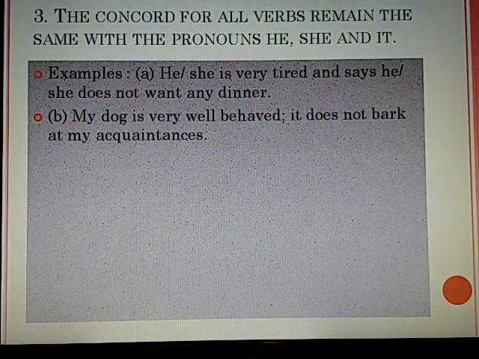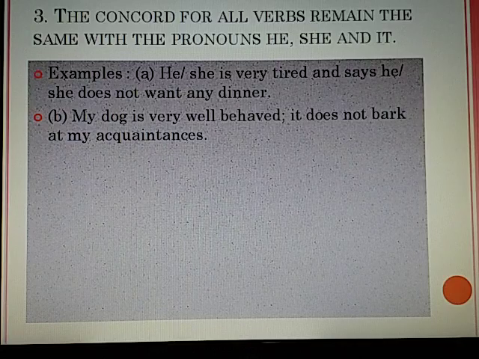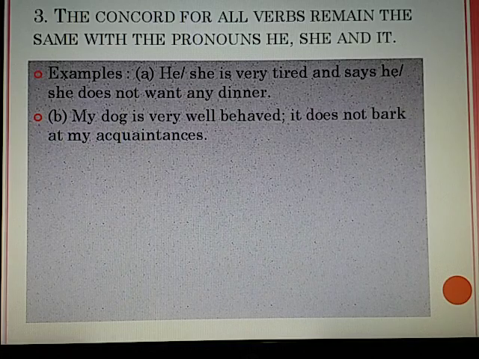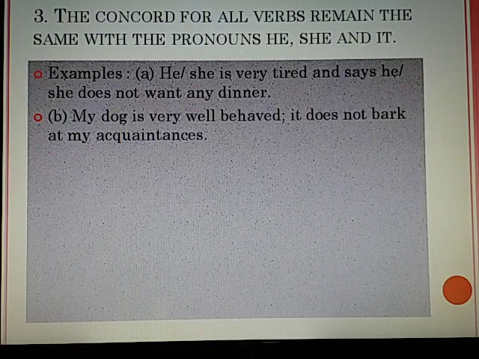The concord for all verbs remains the same with the pronouns he, she and it. Examples: he, she is very tired and says she does not want any dinner. Here he and she are third person singular, so the verb is singular. My dog is very well behaved. It doesn't bark at my acquaintance.